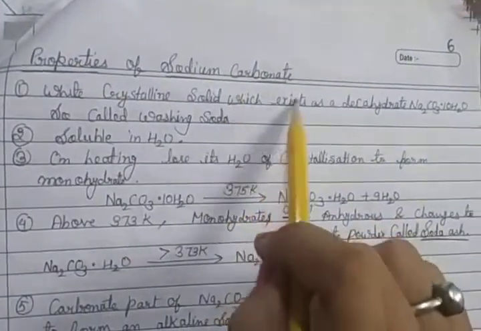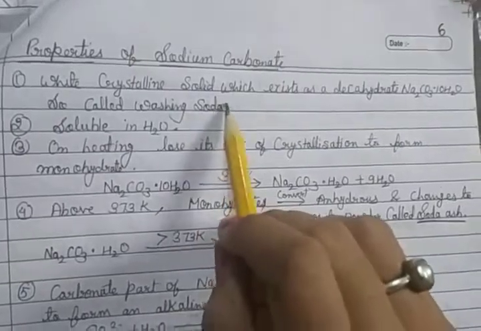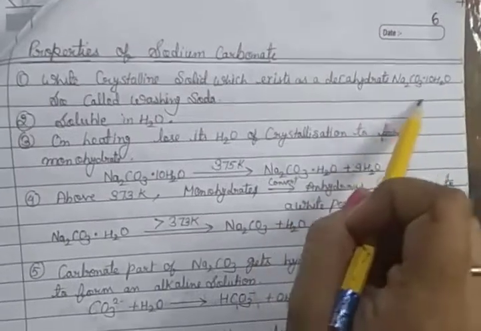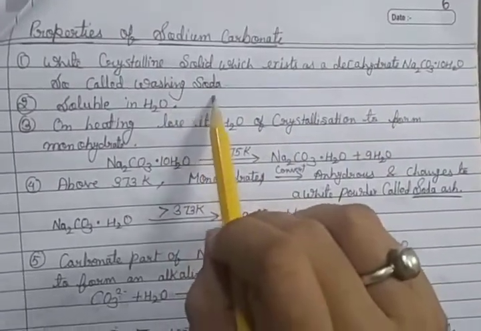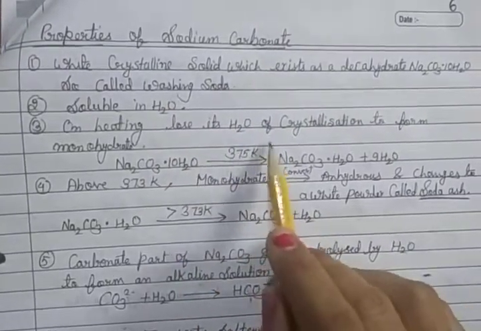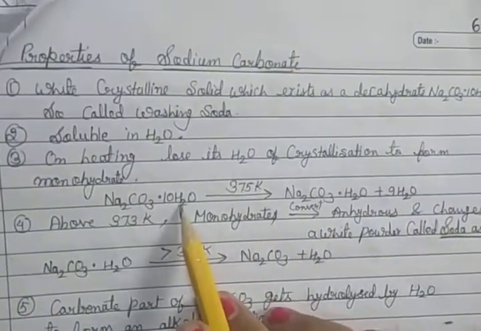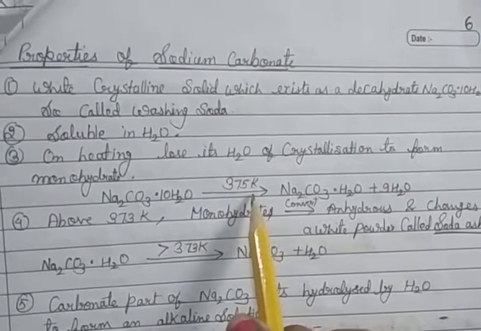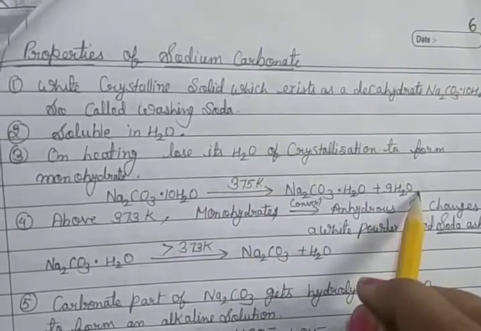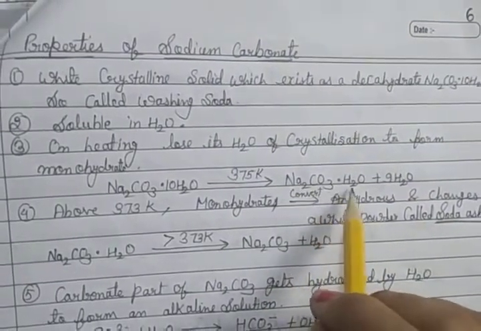Then the properties of sodium carbonate. Sodium carbonate, washing soda, is a white crystalline solid which exists as a decahydrate, Na2CO3.10H2O, so it is called washing soda. It is soluble in water. On heating, it loses its water of crystallization and forms the monohydrate: at 373.5 Kelvin, the water molecules are lost and a single molecule remains, Na2CO3.H2O.